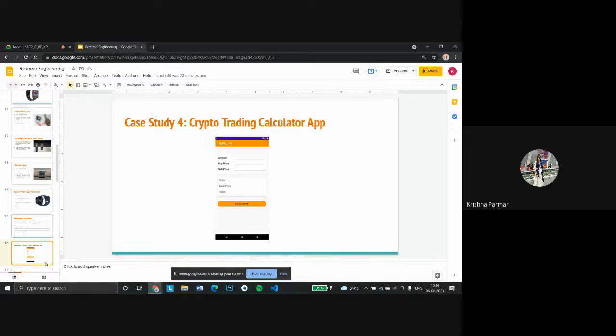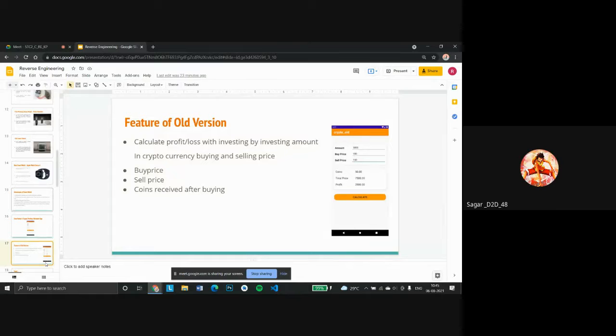Okay, ma'am. So basically, this is the application. This is made by me. There are a lot of things I need to improve, so that's why I chose this case study. Nowadays, many people who are interested in cryptocurrency are investing their money, but they don't know how to trade and how to calculate their profit and losses based on their trades. So I decided to make this application.